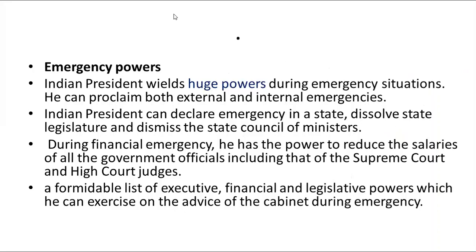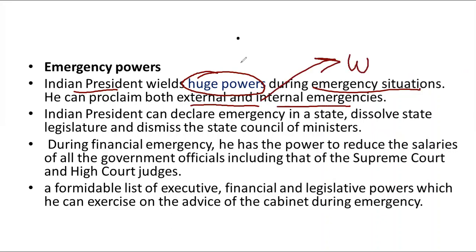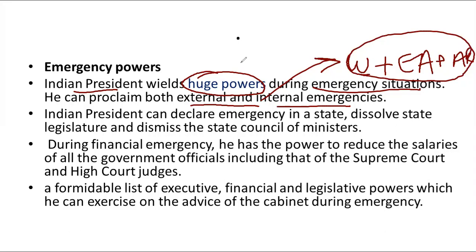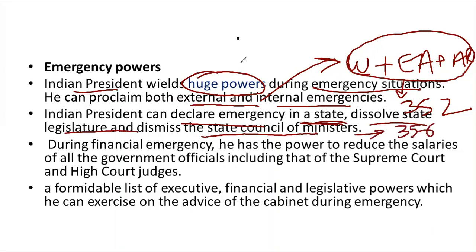Now, if you look at the emergency powers of the two state heads, we will find that the Indian president has huge powers during emergency situations. He can proclaim both external and internal emergencies. We all know this is war, external aggression or armed rebellion. The President of India is authorized to proclaim a national emergency under Article 352, and he can also declare an emergency in a state, dissolve a state legislature and dismiss the state council of ministers, exercising power under Article 356.